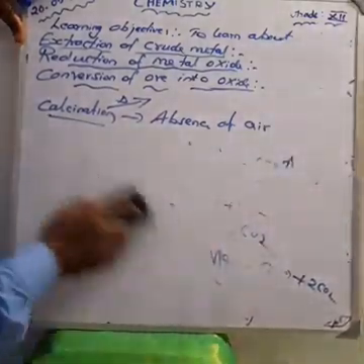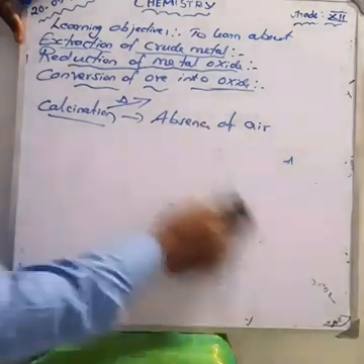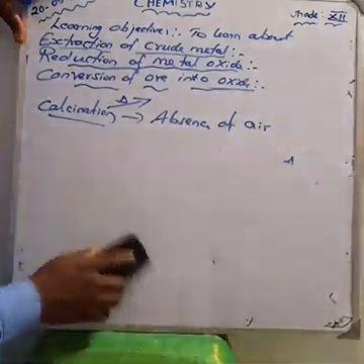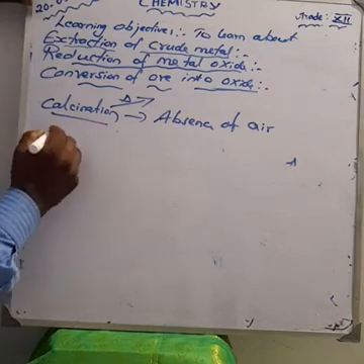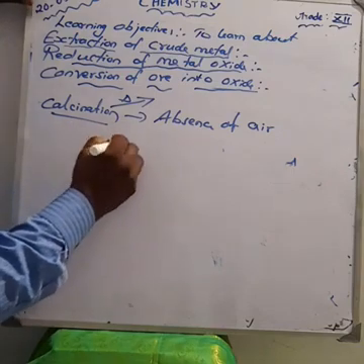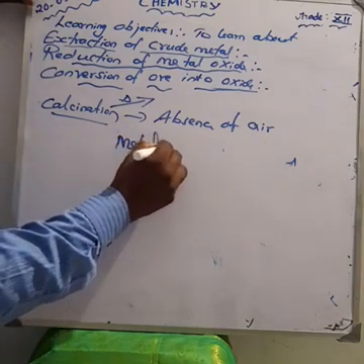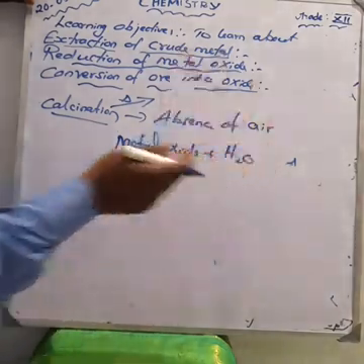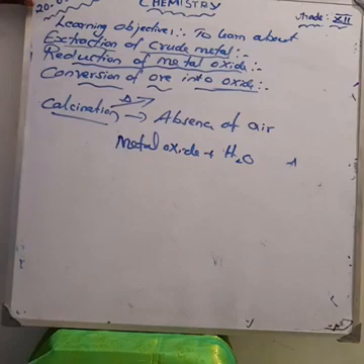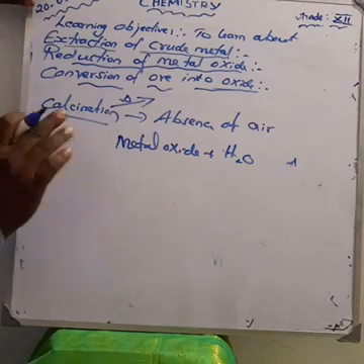Next is about the hydrated ore. During calcination, hydrated ore is converted into metal oxide and water vapor.